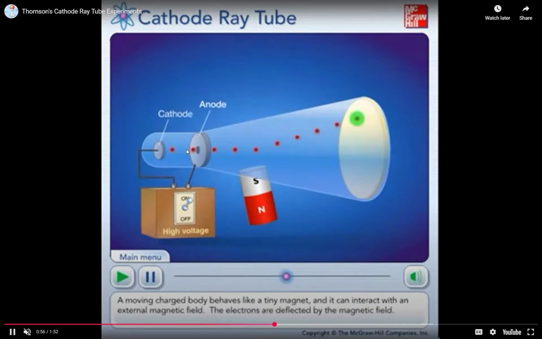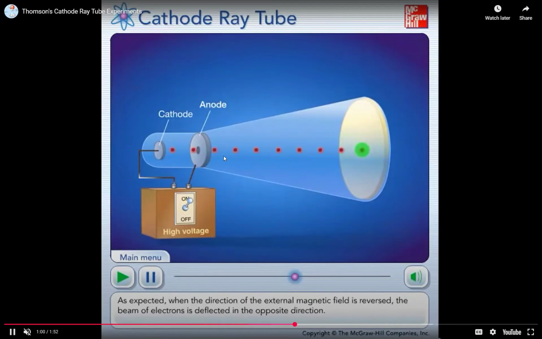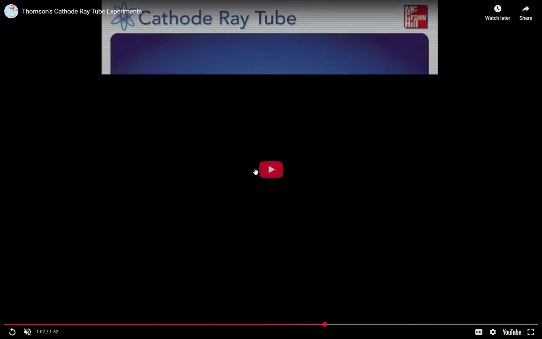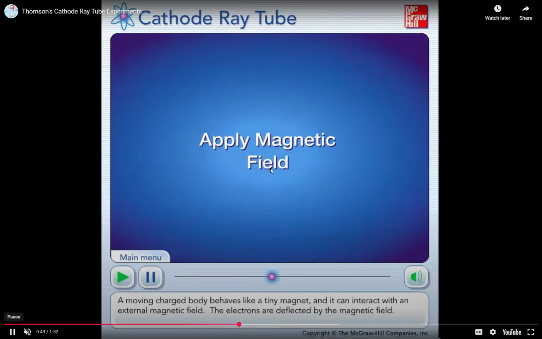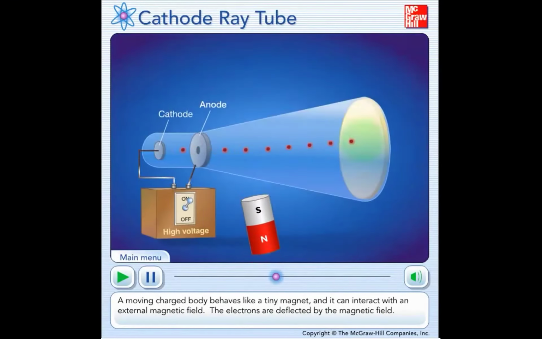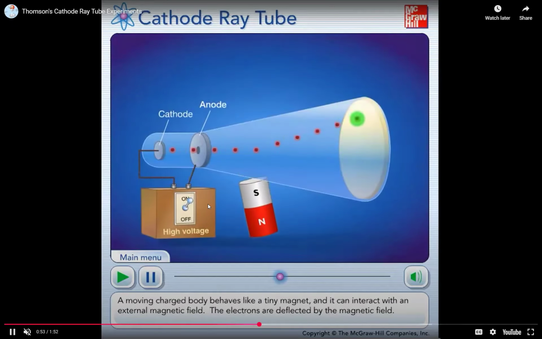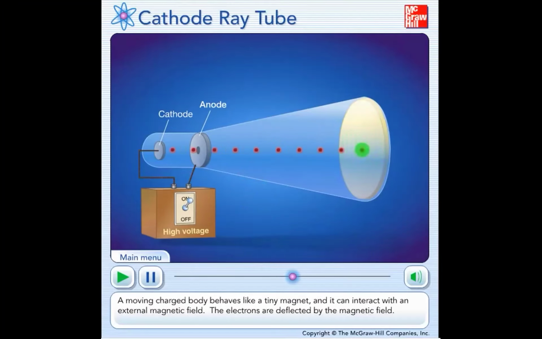So if those particles coming out like a beam bend when exposed to a magnet, it shows that those particles have charges. And that's what he noticed. The cathode ray tube used to be found in those old boxy televisions.